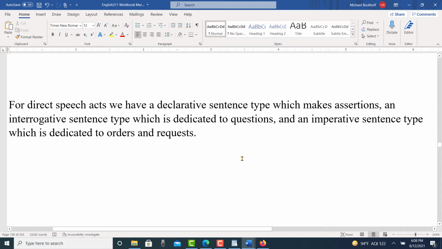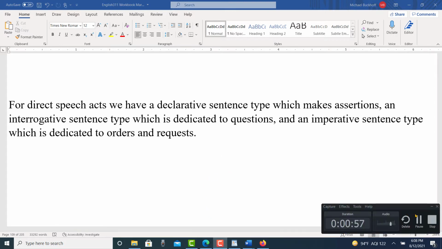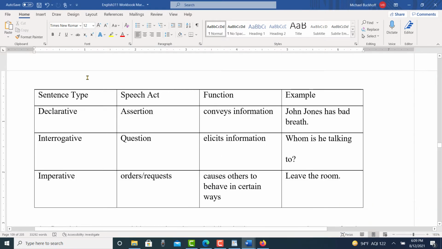For direct speech acts, we have a declarative sentence, which makes assertions, and an interrogative sentence, which is dedicated to questions, and an imperative sentence type, which is dedicated to orders and requests. By looking at the chart, we can see the sentence type, the speech act, and the function with an example sentence. Declarative, speech act, assertion, function conveys information. Example, John Jones has bad breath.